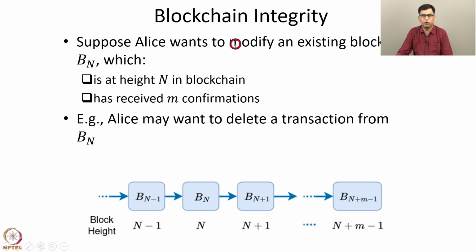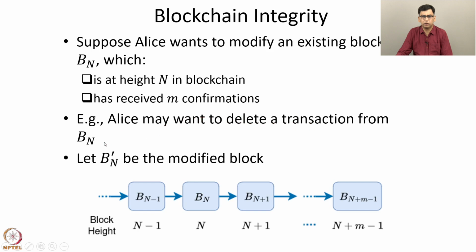Now, LS wants to modify the block Bn. For example, LS may want to delete a transaction from Bn. This transaction may say that LS has transferred a certain number of bitcoins to someone else, say Bob, and if LS manages to delete a transaction from Bn, then she can spend these bitcoins again. So LS may want to delete such a transaction, which involves the expenditure of bitcoins from LS, from the block